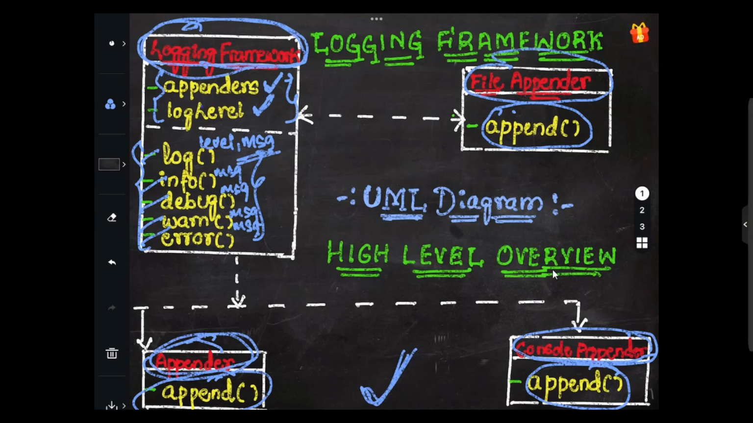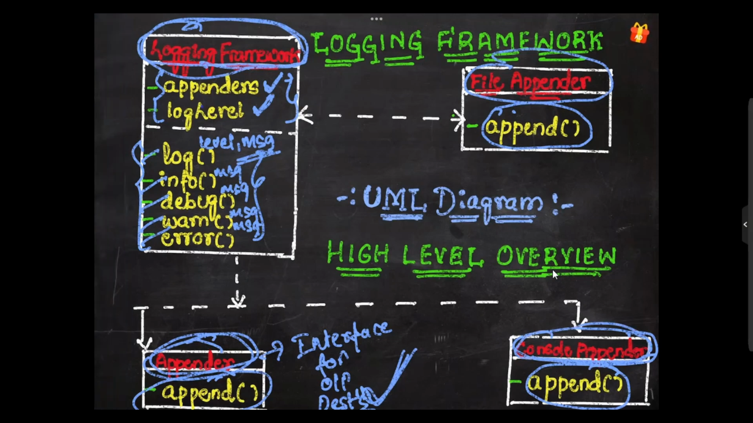And the appender. So I'm speaking of this one, appender, right? The appender class is nothing but the interface for output destinations. This is the interface for output destinations, right? And we have the console appender and the file appender here in this case.